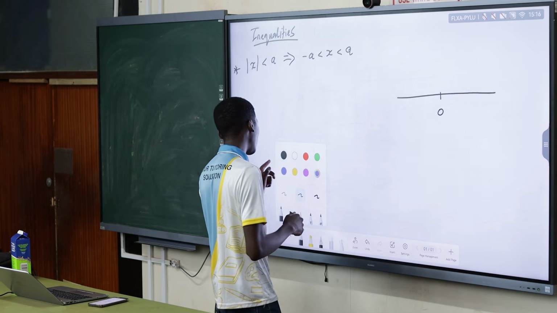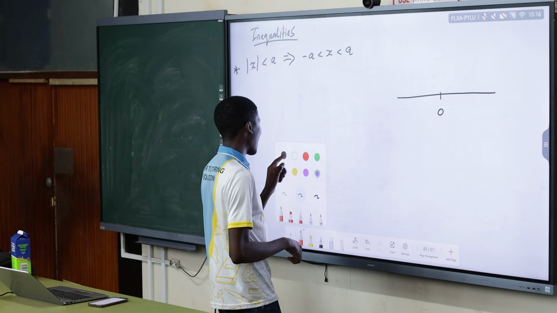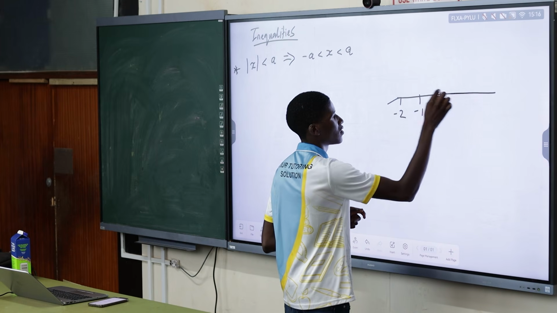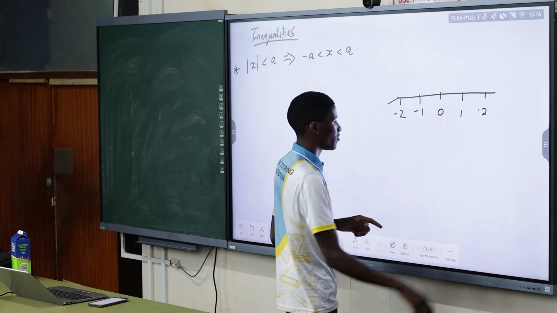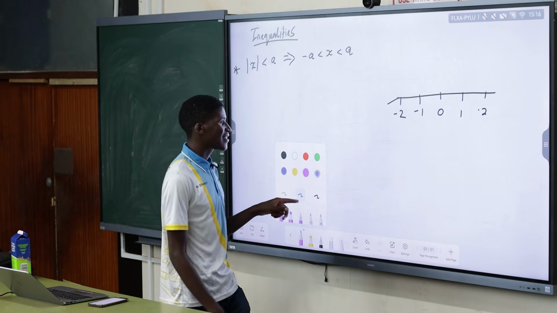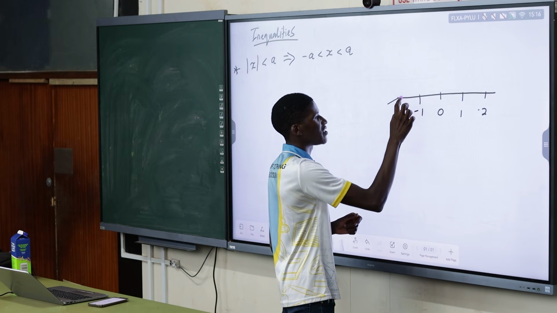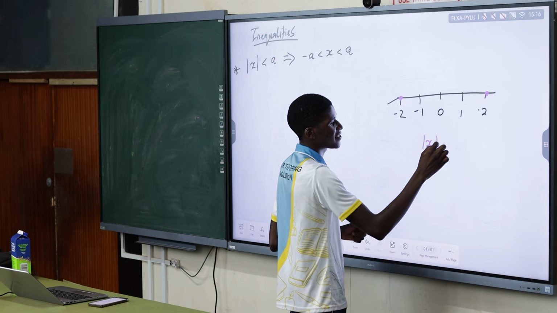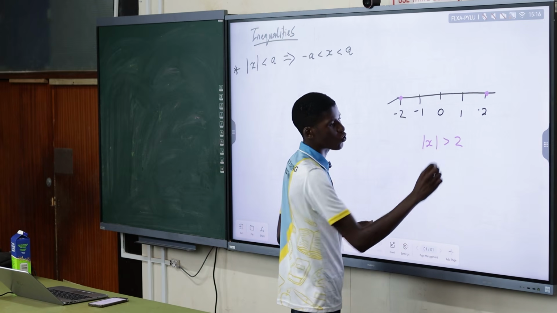Before we write it as a law, let's say I still take the same points: negative 1, negative 2, positive 1, positive 2. Sharp. Now I say my critical points are going to be negative 2 and 2. Let's just say the absolute value of x is greater than 2.